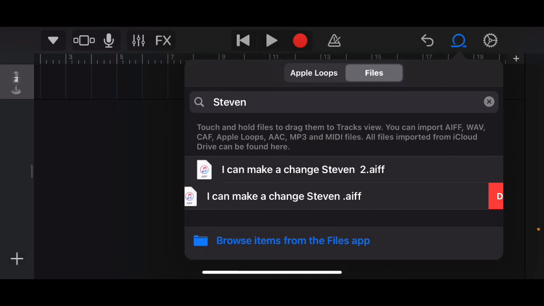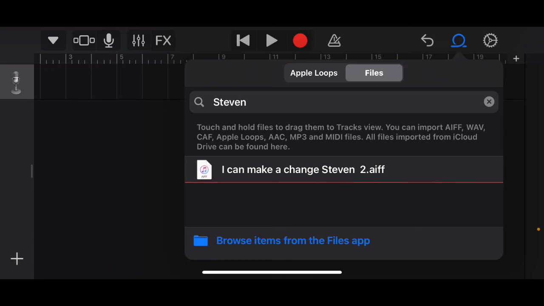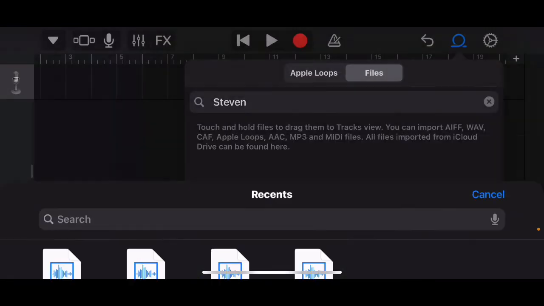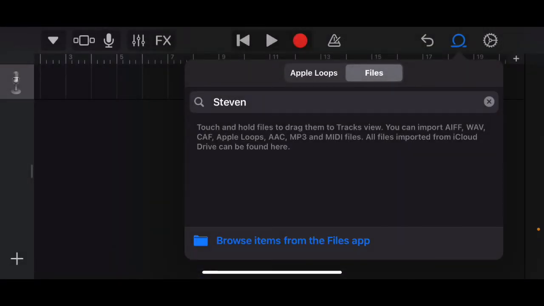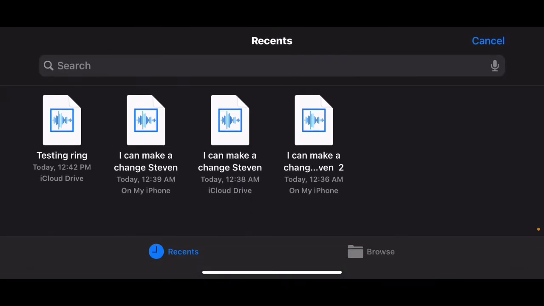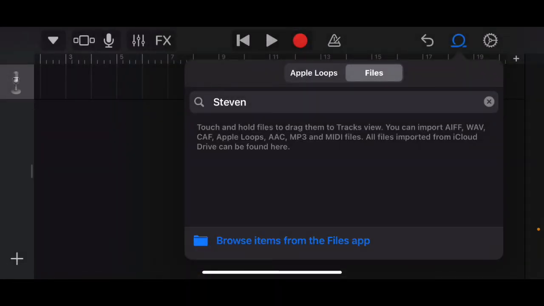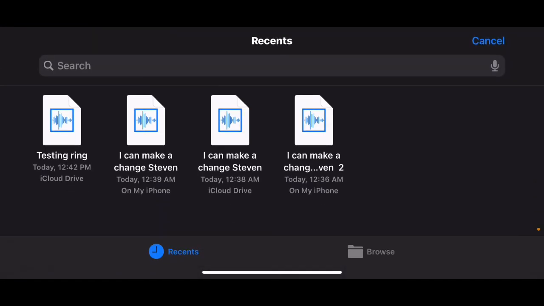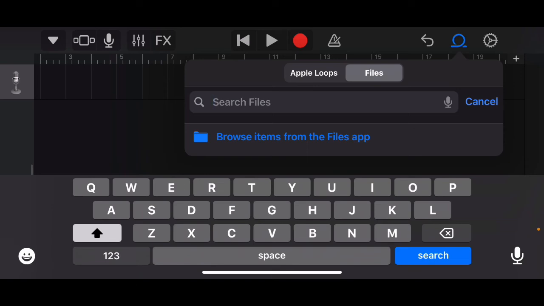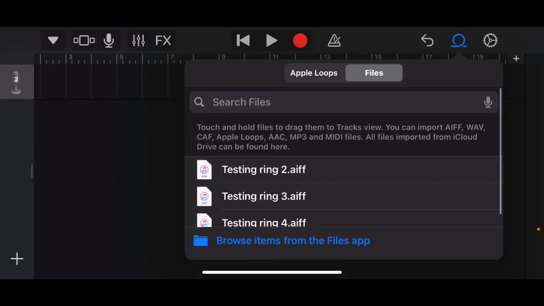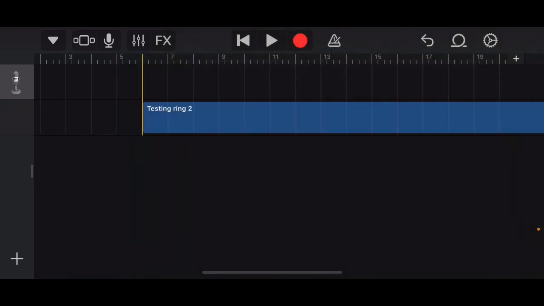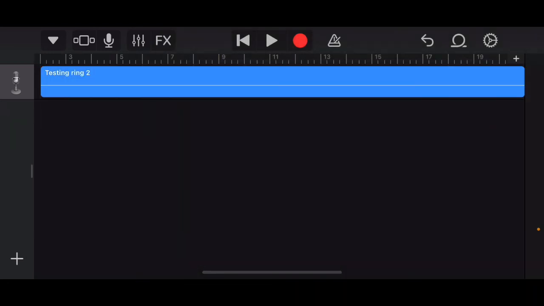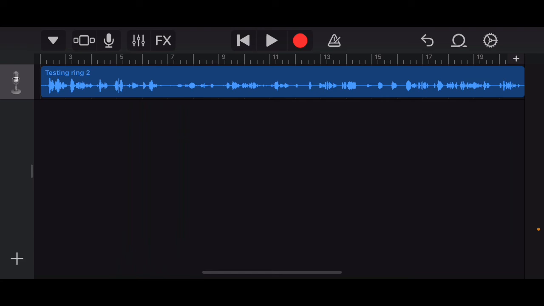It should appear here. Let me just delete 2 of my things that I made. Testing ringtone will appear here. Oh, wait, no. Yeah, it's going to appear here. Okay? Right there. Let me just clear that. You see that, guys? Then you're supposed to drag this here. Pretty much got your ringtone.